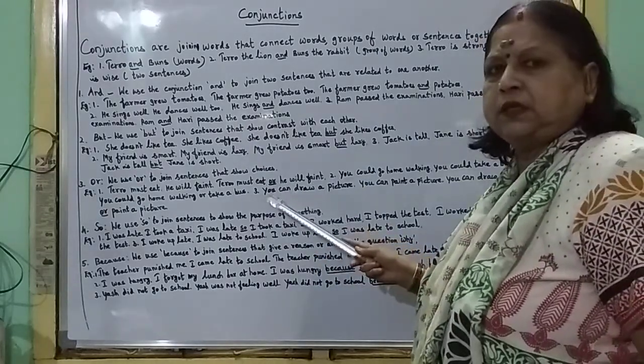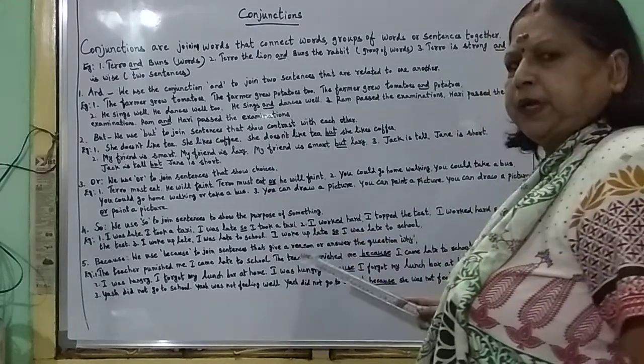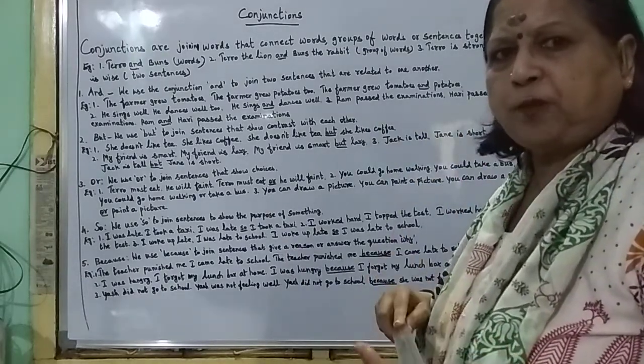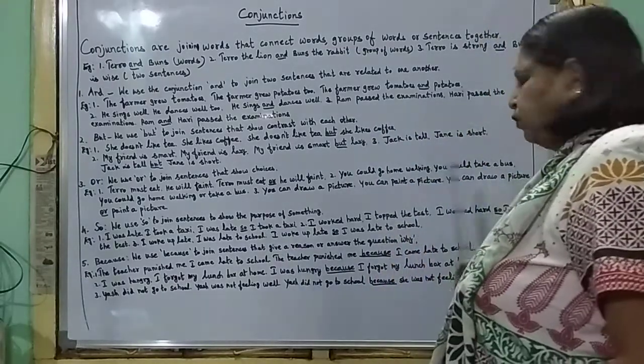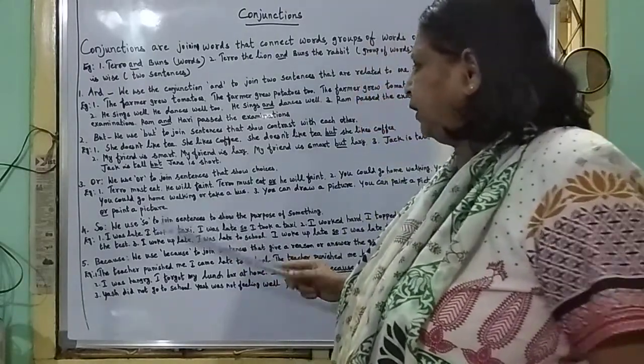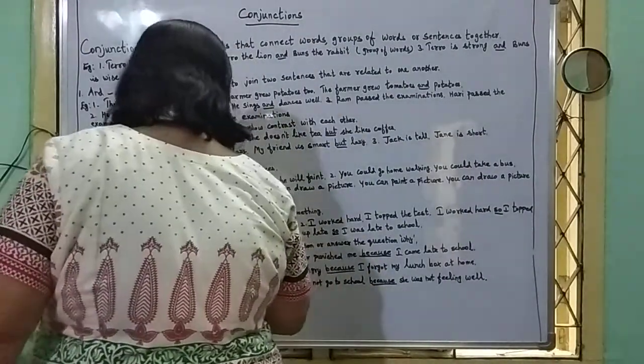Or is the conjunction. You could go home walking, you could take a bus. Choice between the two things. Either you can go home by walking or you could take a bus. You could go home walking or take a bus. Here or is the conjunction.